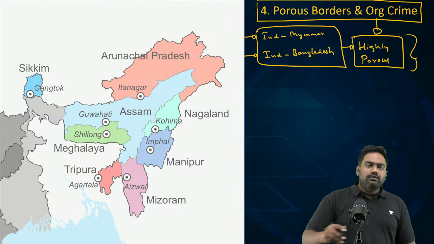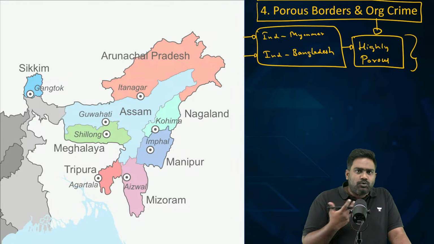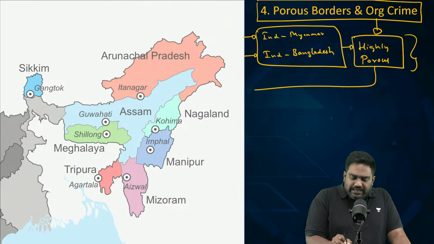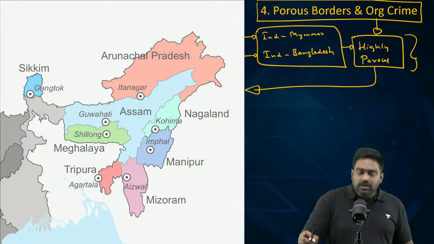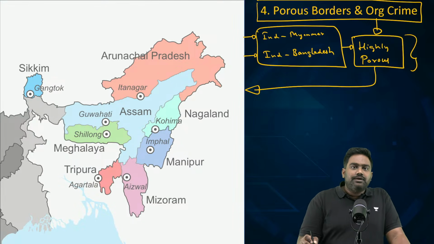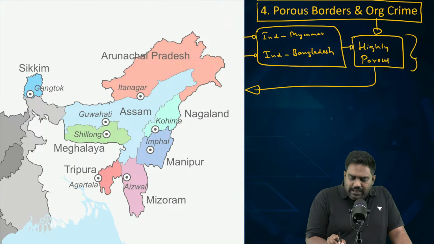You can't literally fence each and every inch of the border, though attempts have been made. Physically fencing the entire boundary has proven challenging and even almost impossible. So the border remains highly porous. There are several natural gaps in the border which can be exploited by organized criminal elements. The criminal cartels, the transnational crime mafias which operate, they engage in drug trafficking, arms trafficking, human trafficking, wildlife trafficking, etc.